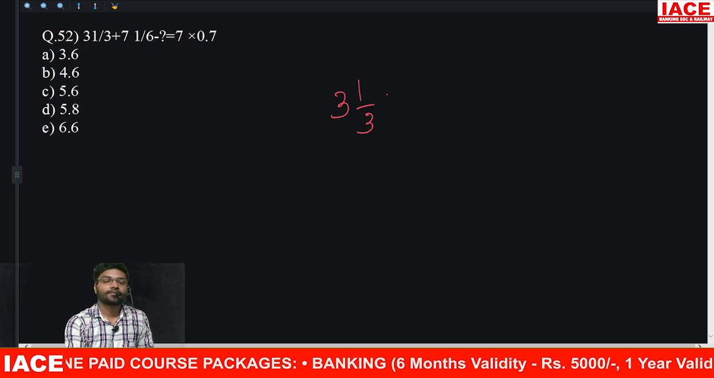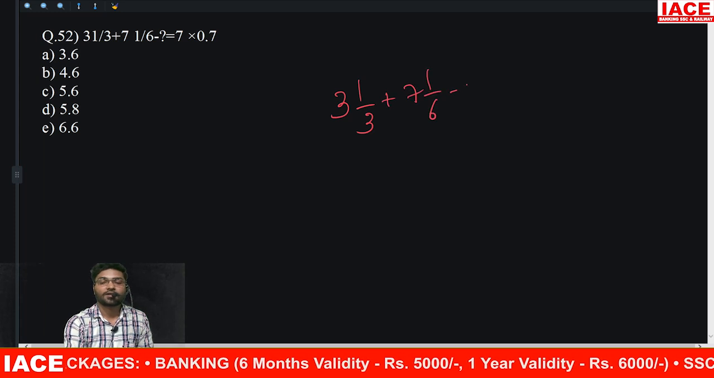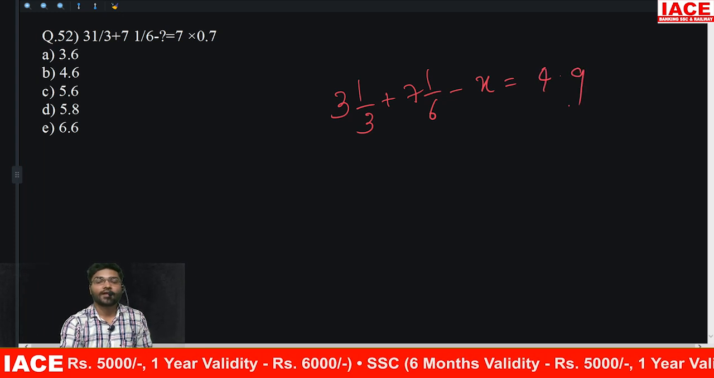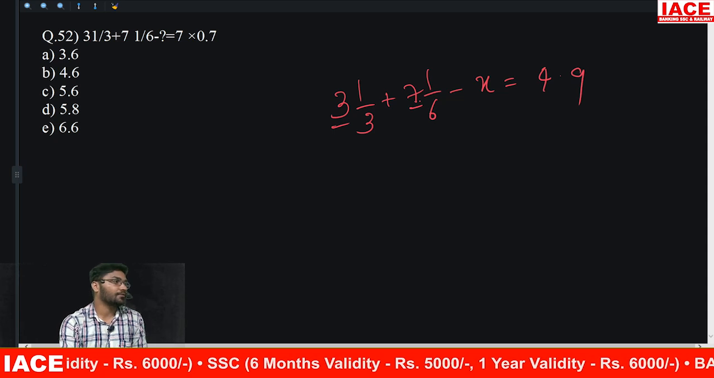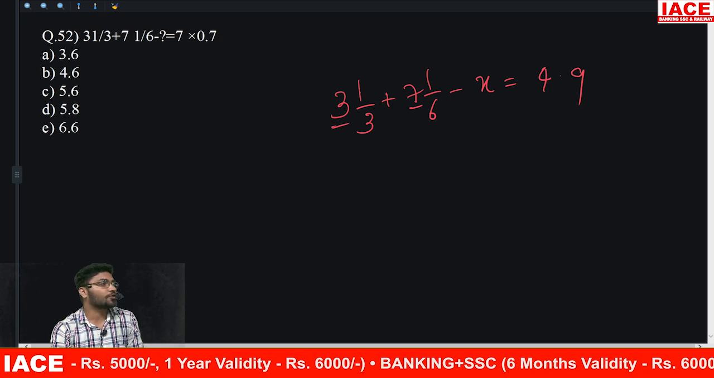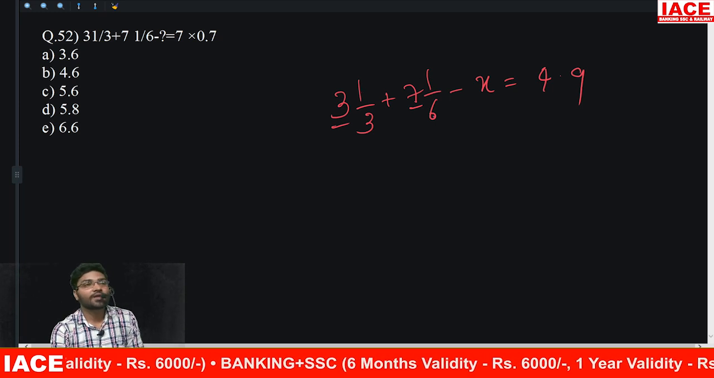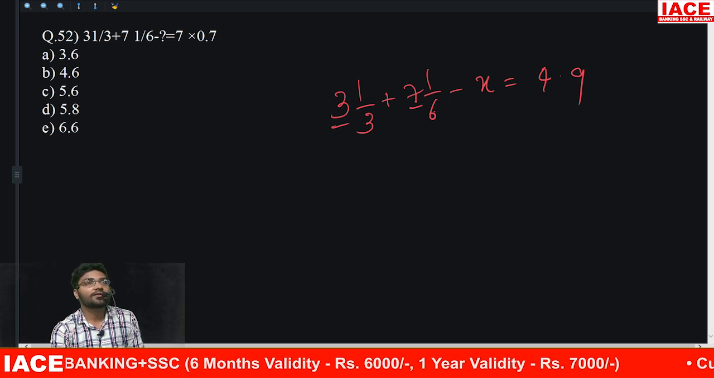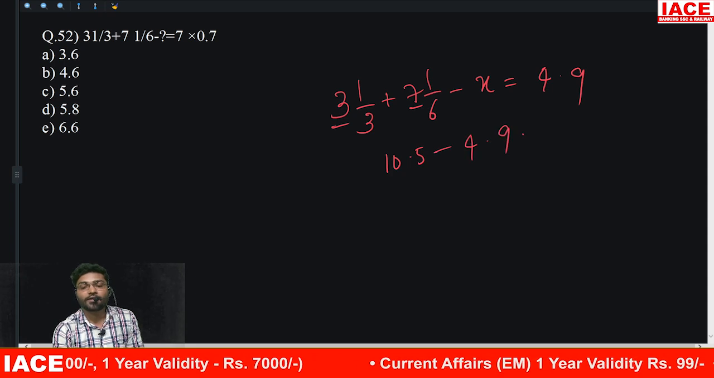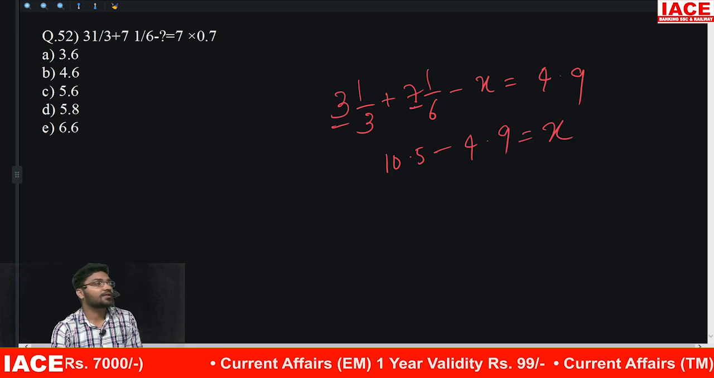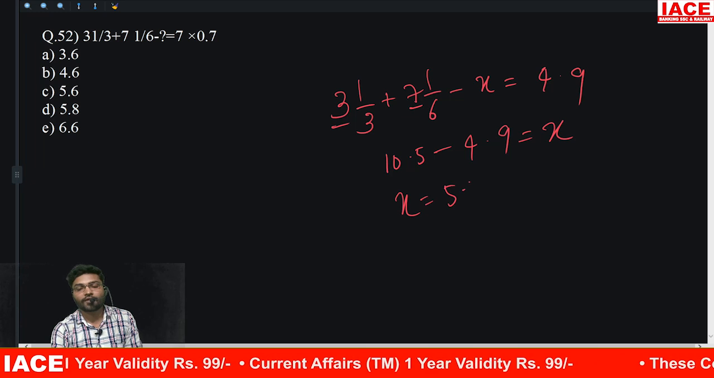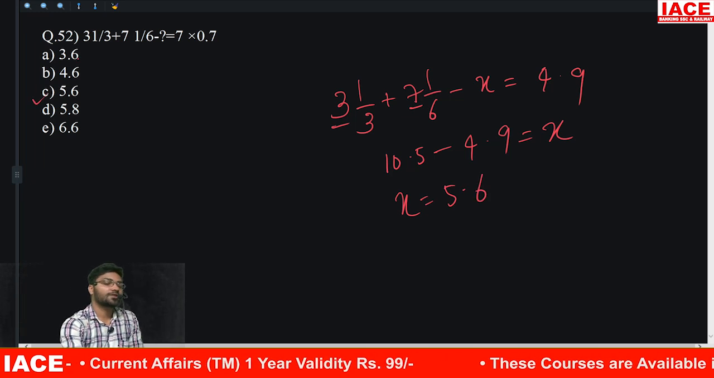3 1 by 3 plus 7 1 by 6 minus question mark or x is equal to 7 into 0.7, which is how much? 4.9. 3 plus 7, how much? 10. 1 by 3 plus 1 by 6? 1 by 3 I can write as 2 by 6. 2 by 6 plus 1 by 6 is 3 by 6. 3 by 6 means 1 by 2. So this is 10.5 minus 4.9 is equal to x. What is x? 5.6. Option C.